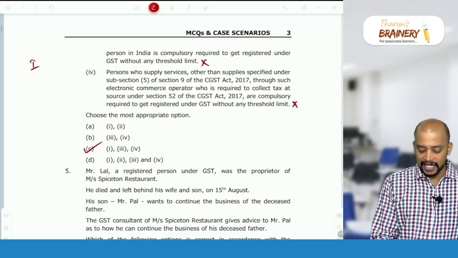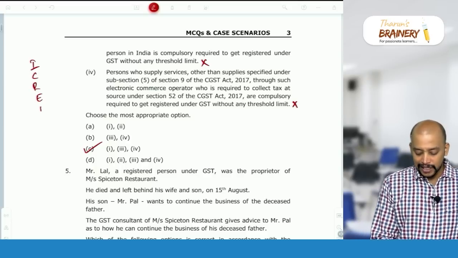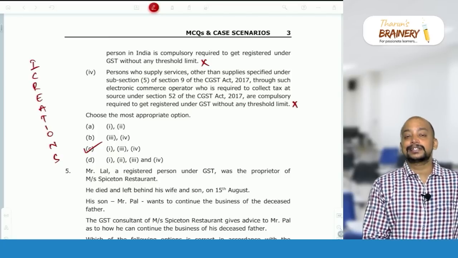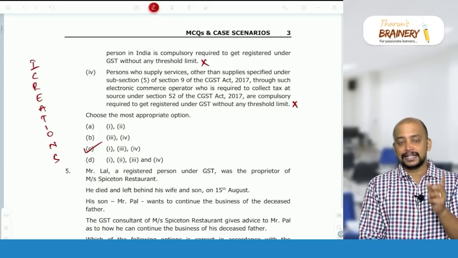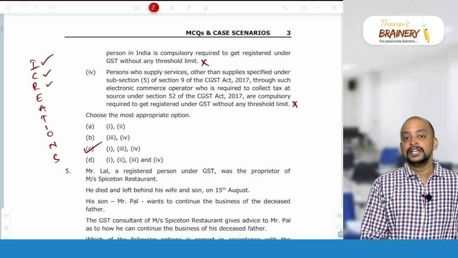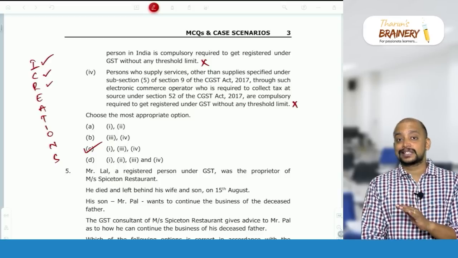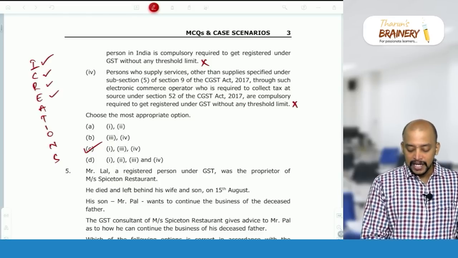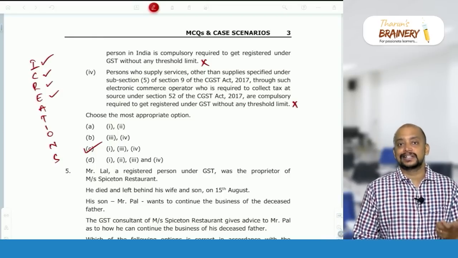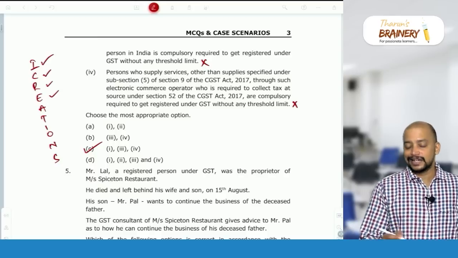You need to remember the keyword I CREATIONS. So what is that I CREATIONS? I: interstate supply of taxable goods other than handicrafts. C: casual taxable person other than handicrafts. R: recipient liable to pay GST under RCM, 9(3). E: e-commerce operator who is liable to pay GST under 9(5), liable to collect TCS under section 52.